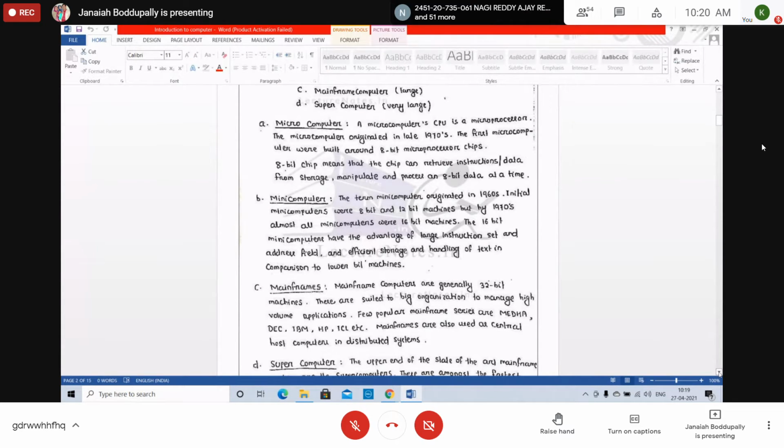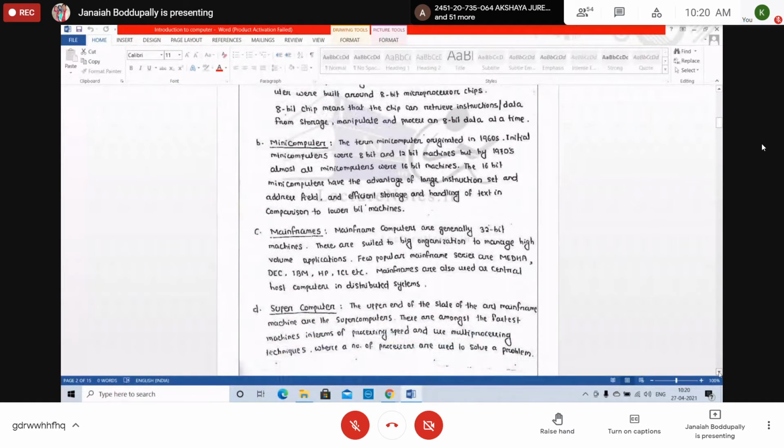So 16-bit minicomputers have the advantage of a large instruction set, address fields and efficient storage handling of text in comparison to lower-bit machines. Just read about this. Not that much knowledge is needed about these different types of computers for students nowadays. We should focus on our C programming.